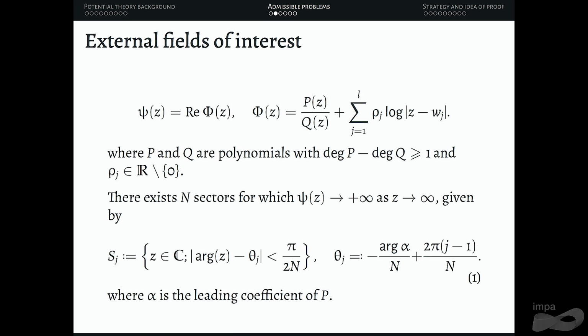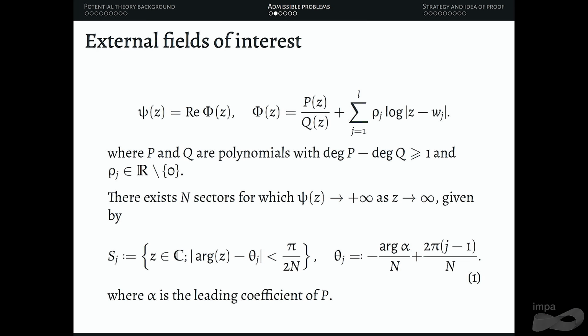So let's start with the external fields of interest. They are going to be some semi-classical external fields. They are going to be given by the real part of phi, where phi has a rational part given by P over Q, and a logarithmic part, a logarithmic sum. Here we assume that P and Q are polynomials where the numerator has at least 1 degree more than the denominator, and that the coefficients of the logarithmic part are all real and non-zero.